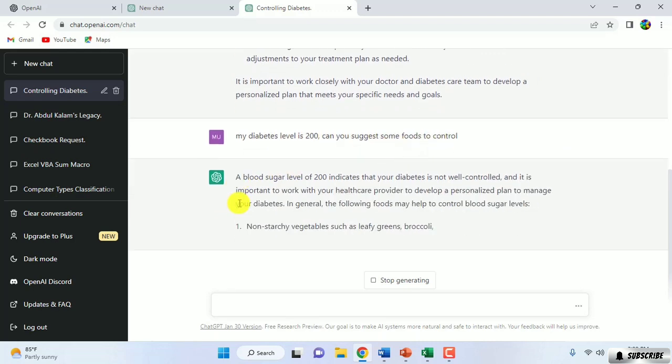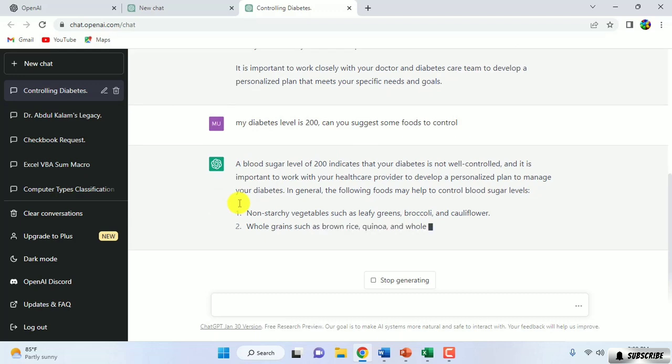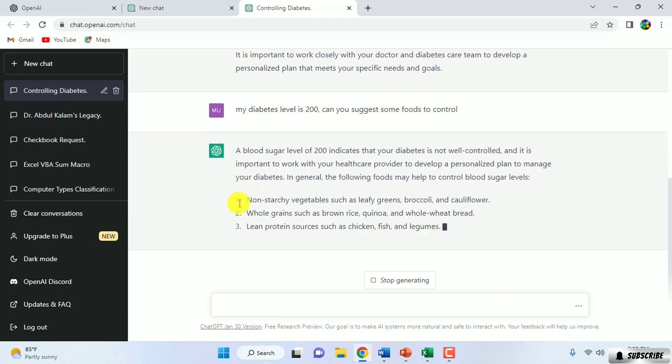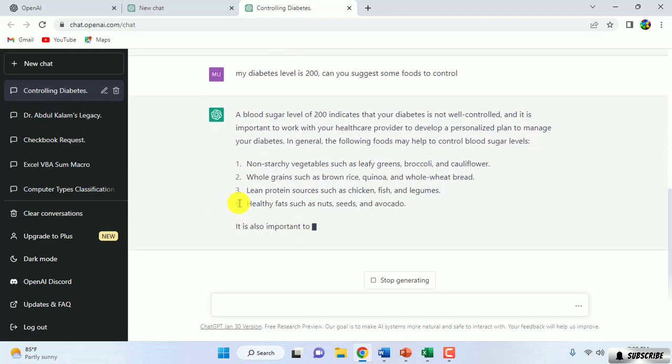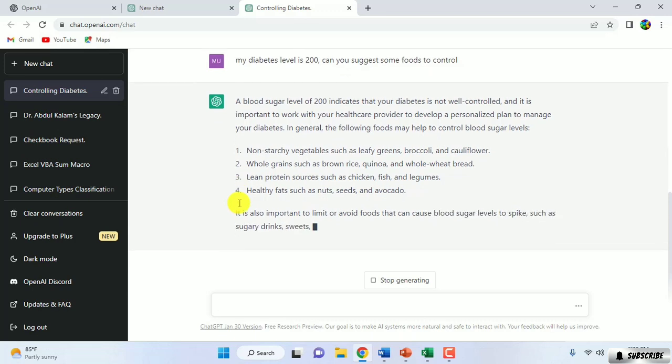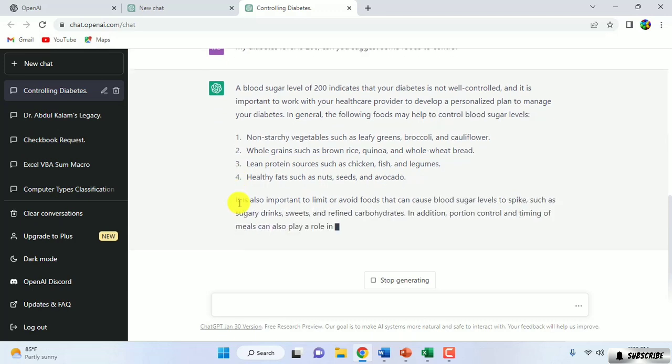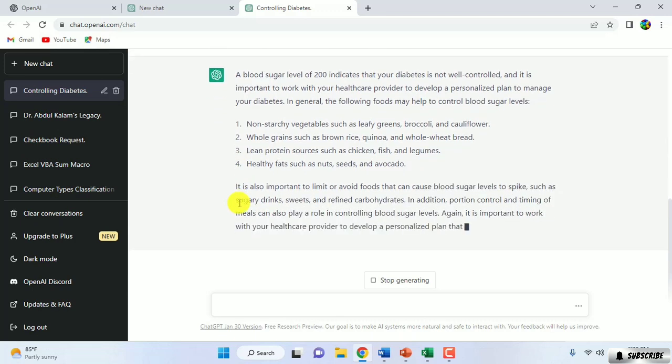It will give some food. A blood sugar level of 200 indicates that your diabetes is not well controlled, and it's important to work with your healthcare provider to develop a personalized plan to manage your diabetes. In general, the following foods may help to control blood sugar level.